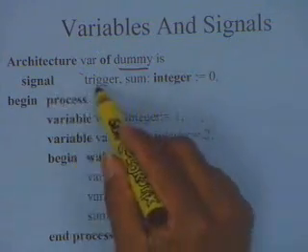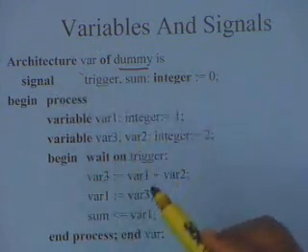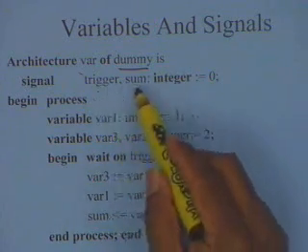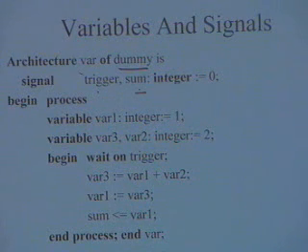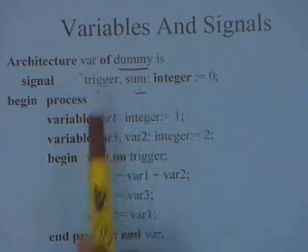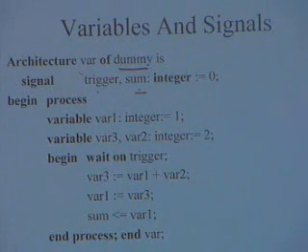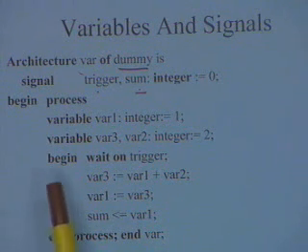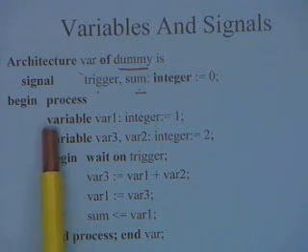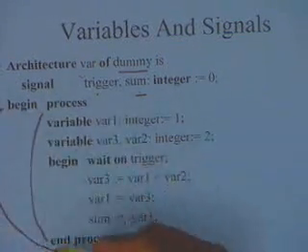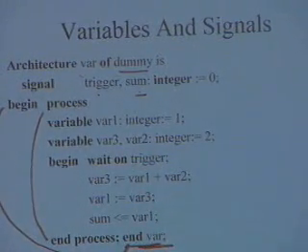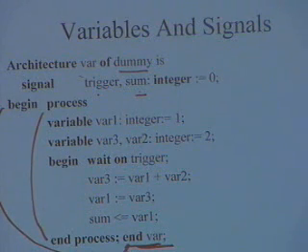As part of the architecture I can define some signals. So I am defining two signals here, trigger and sum. Sum is something which I want to initialize to 0. The sum is a signal which is getting initialized to 0, but I have another signal which is trigger. Then I have begin, process and end process, and this begin and this end correspond to the end of the architecture.